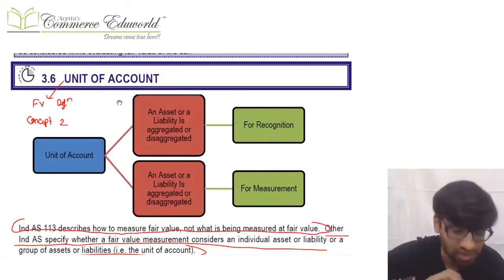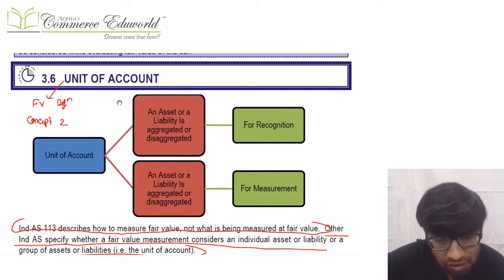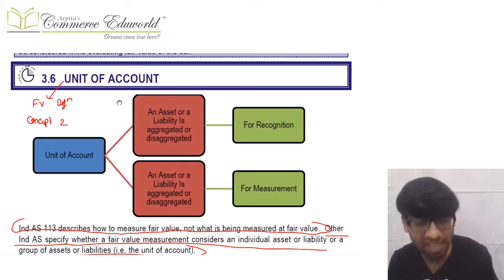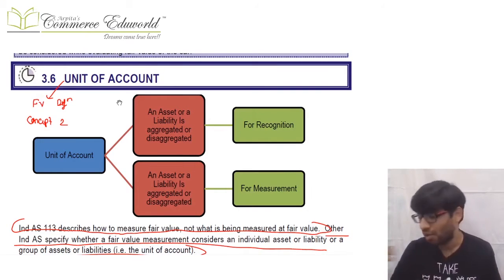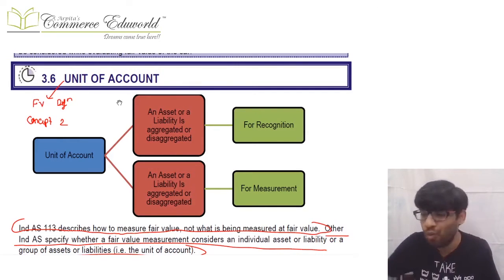Next, unit of account. That's the second concept. Now, when you want to calculate the fair value, should you calculate fair value on the basis of a group of assets or liabilities, or should you calculate the fair value based on individual assets and individual liabilities? Meaning unit of account, aggregation, disaggregation. This Ind AS will not tell that. Another Ind AS which requires fair valuation will tell whether fair value should be calculated on an aggregated basis, meaning a group of assets or liabilities, or on an individual basis. That will be told by that other Ind AS which wants that fair value.